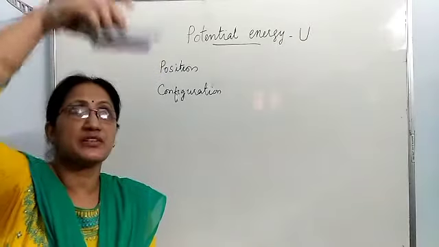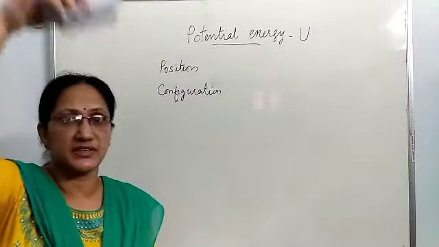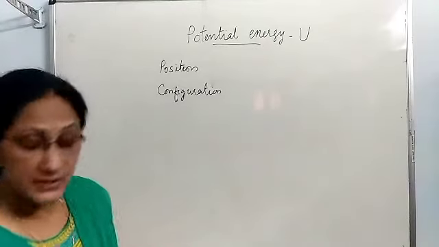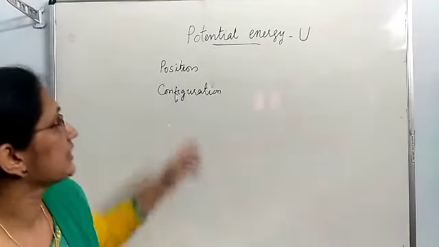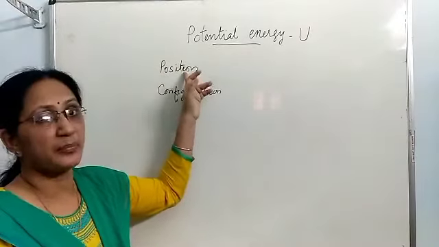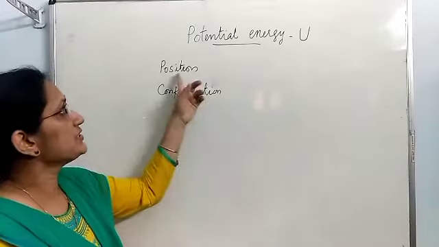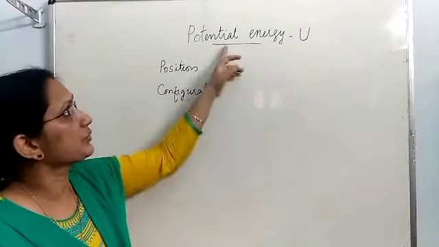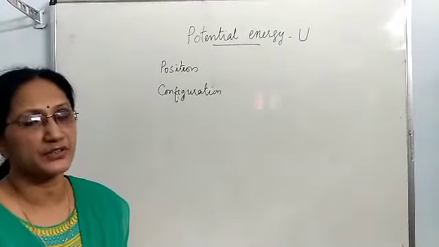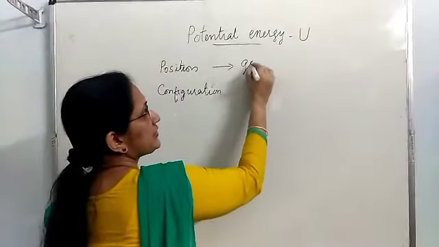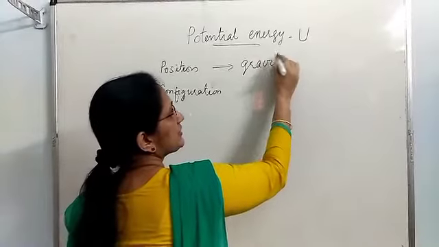So as the position changes, the energy of the body changes. The change in the energy a body acquires due to the change in its position is known as a type of potential energy. That potential energy is given a name, gravitational potential energy.